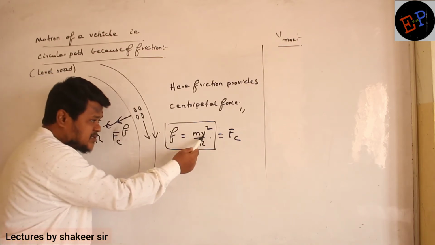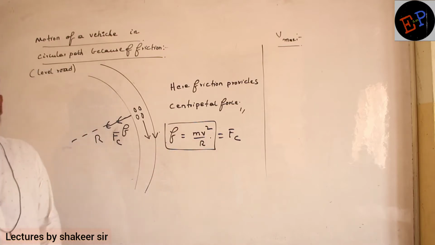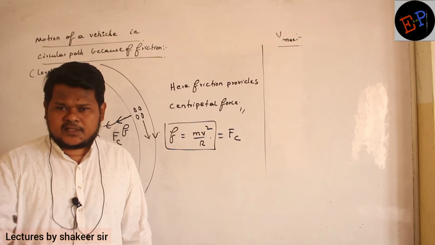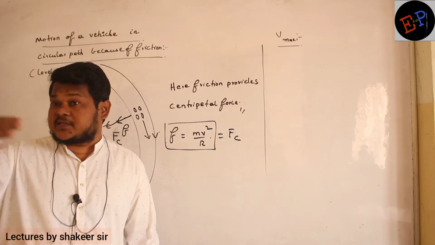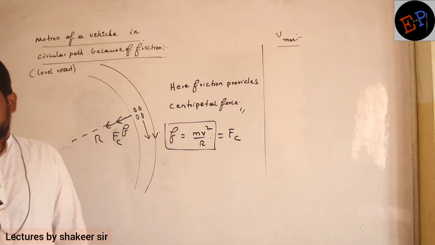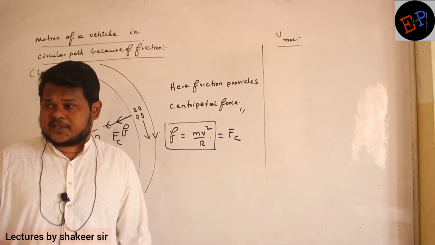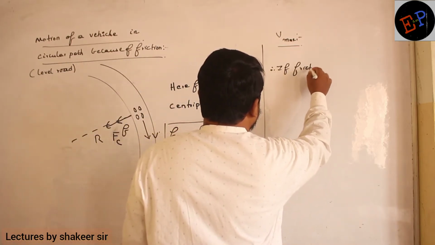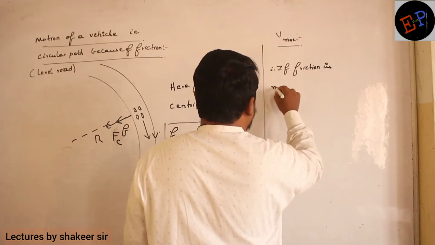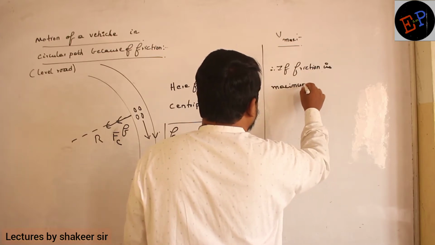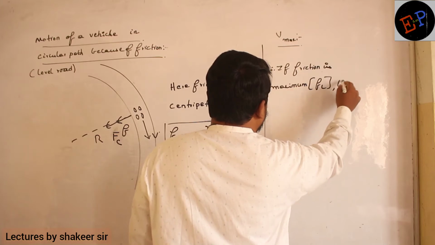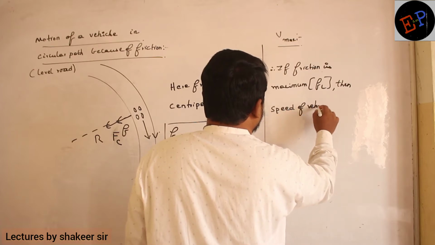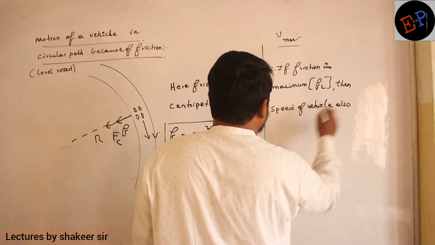So if velocity should be maximum, friction also should be maximum. Already we studied, friction is what kind of force? Self-adjusting force. And what is the maximum value of friction? Maximum value of friction is called limiting friction. Are you able to understand? So I say that if friction is maximum, and that maximum friction is called limiting friction, then the speed of the vehicle also will be maximum.